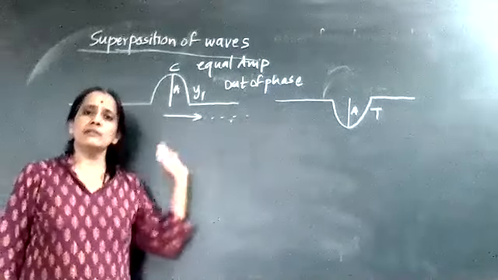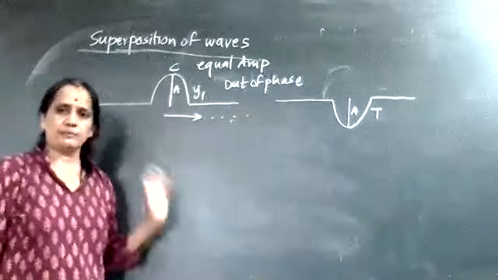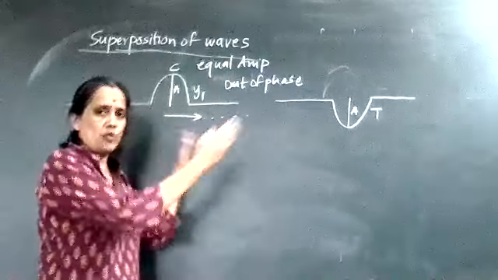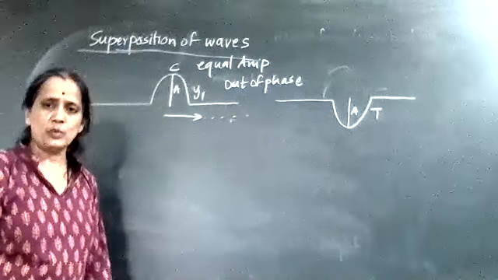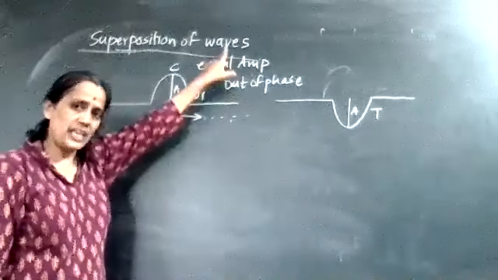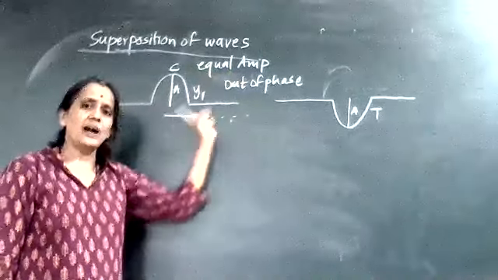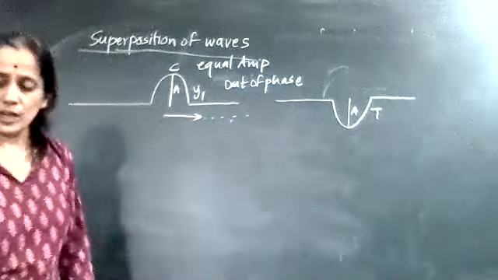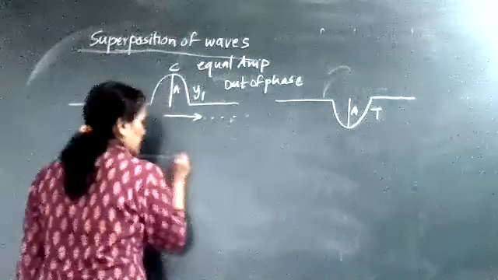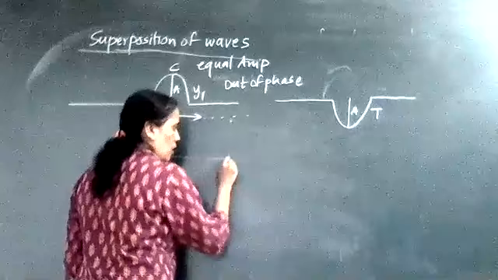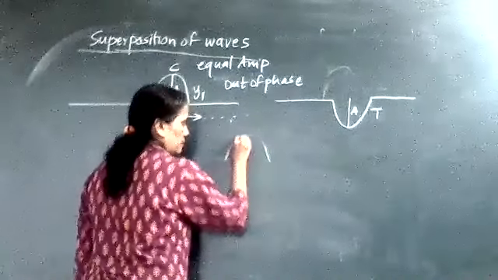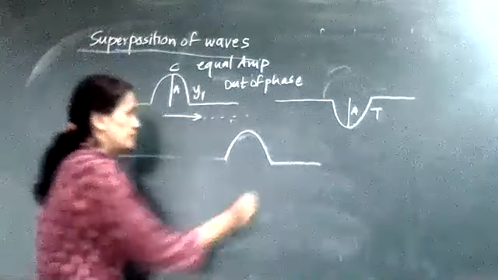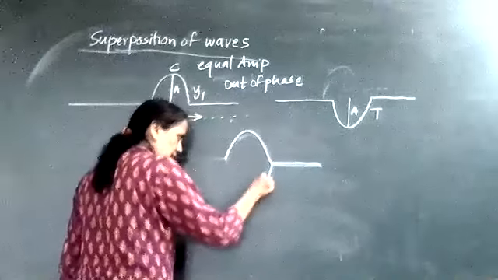Suppose I am going to see such an interference. Now, one crest and one trough are moving towards each other, approaching each other. So two waves having equal amplitude, but out of phase, are approaching towards each other. So what happens? Now one wave comes here at some time interval, here is its crest, and here the other wave is approaching, whose trough is there.